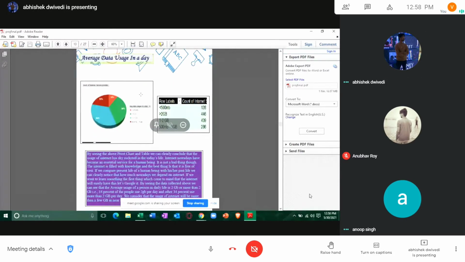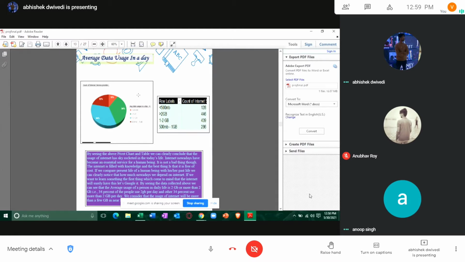Now comes the average data usage in a day. If we compare average data usage in terms of past and present, the minimum data that a person needs is 500 MB. This 500 MB covers all the basic things that a person needs.